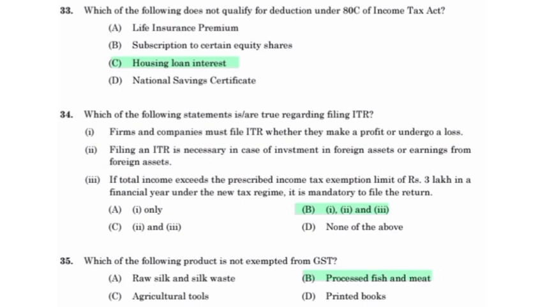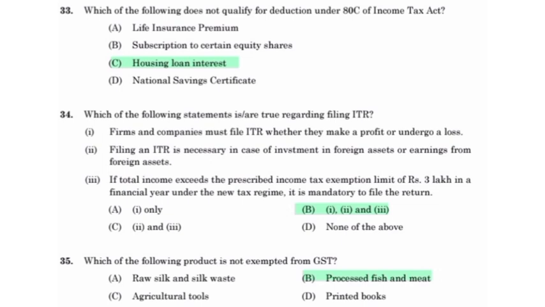Which of the following is true regarding ITR? Firms and companies must file ITR whether they make a profit or undergo a loss. Filing an ITR is necessary in case of investment in foreign assets or earnings from foreign assets. If total income exceeds the prescribed income tax exemption limit of 3 lakh in a financial year under the new tax regime, it is mandatory to file the return.